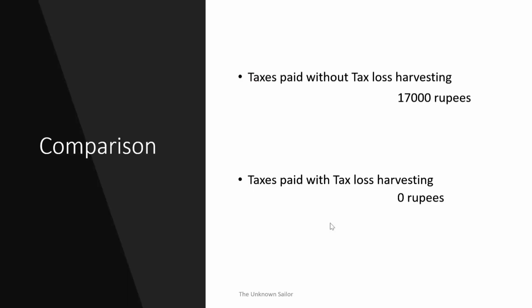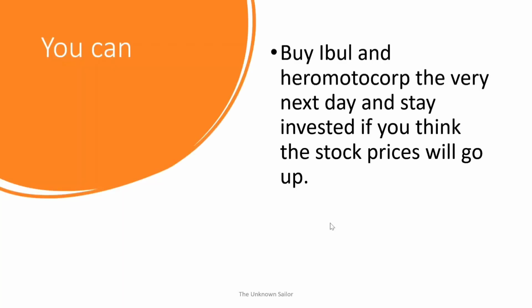A comparison between the two: taxes paid without tax loss harvesting is 17,000 rupees. Taxes paid with tax loss harvesting is 0 rupees. If you want to continue holding Indiabulls Housing Finance and Hero Motocorp, you can anyway sell it today, buy it tomorrow, and things will be fine. You can go and do that as well.